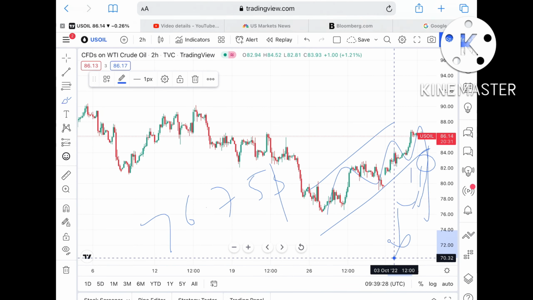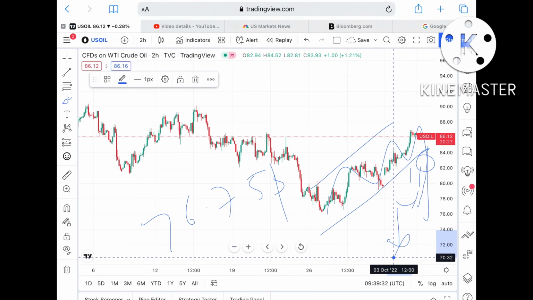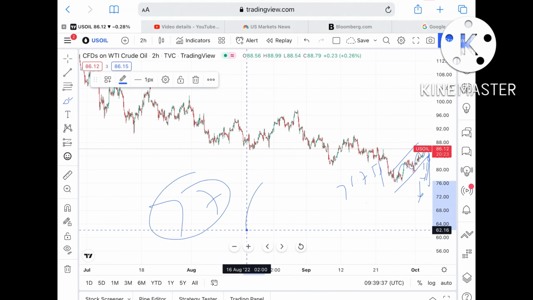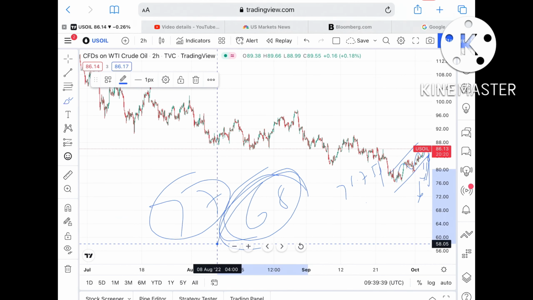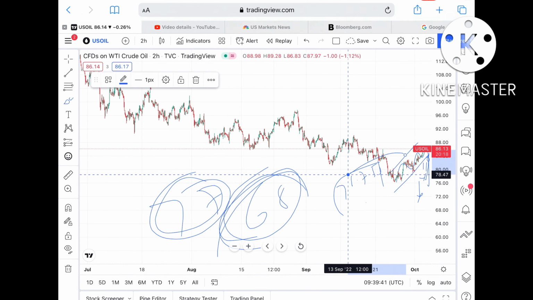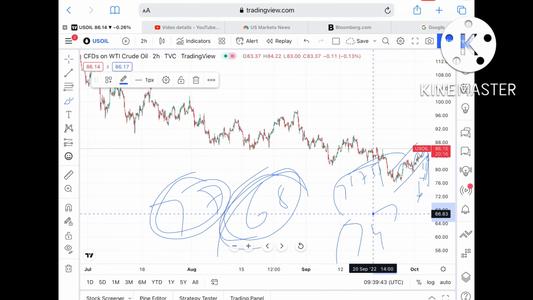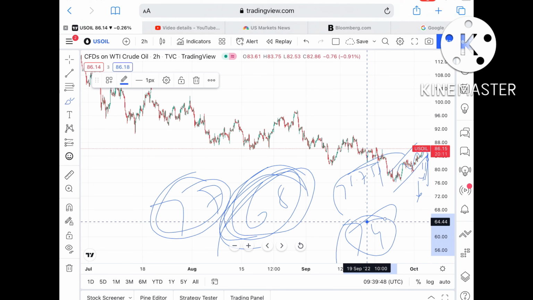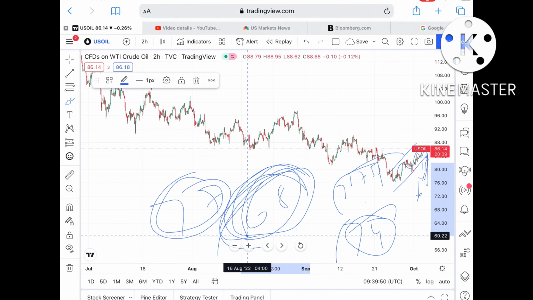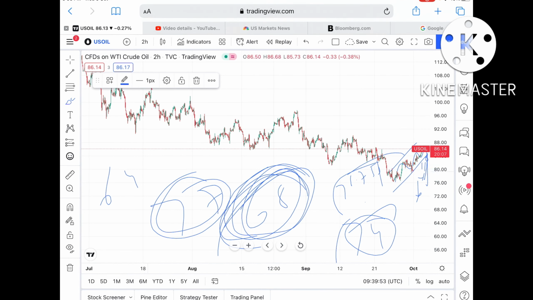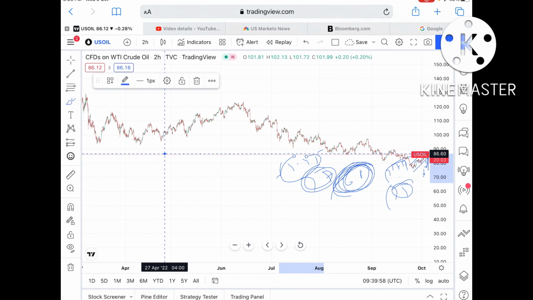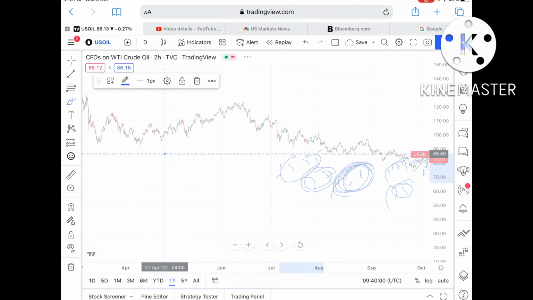Now if the price falls below $76.75, as I already explained in a previous video, 77 is a strong support and 68 is a strong support. So if the price falls below 76.75, we can see a level of 74, and from there it can touch $68 once the price falls below 74. If it falls below this level, the probability of touching 64.45 is very high, because there is a strong support.